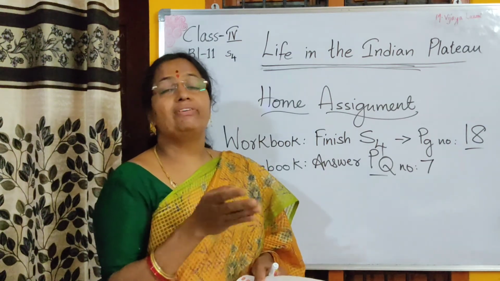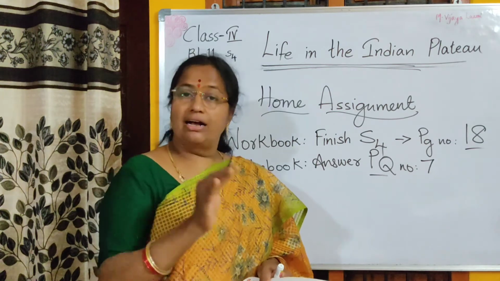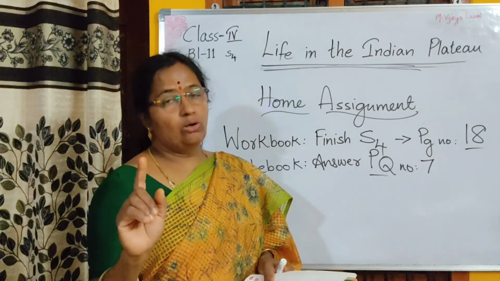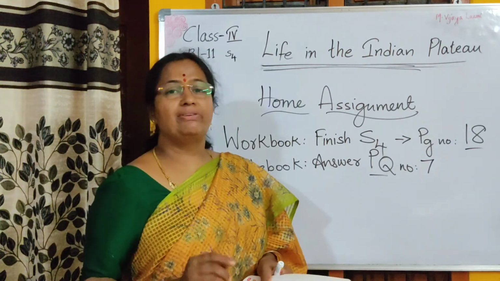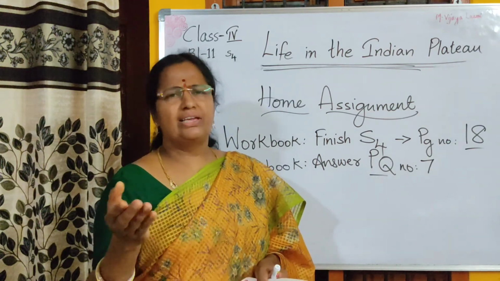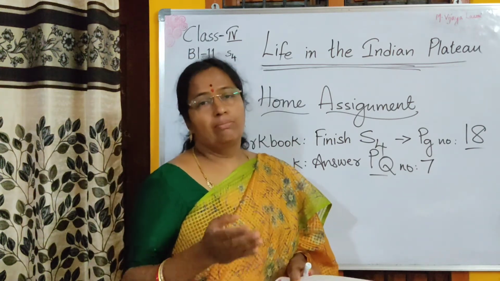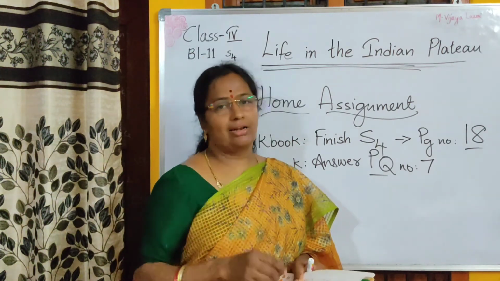What is common between Asta's and Ajit's place? What is same between Asta's and Ajit's place? And also you have to write one difference between the place of Ajit and Asta. What is similar between Ajit's and Asta's place is that both the places have hot climate.